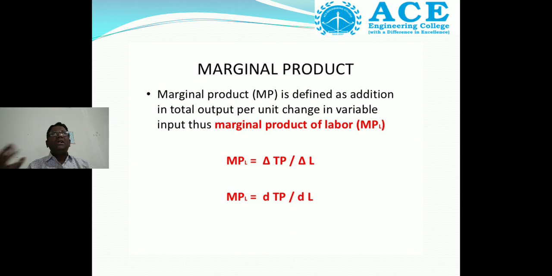So what we learned is the total product, average product and marginal product. These three physical quantities of products are very important from the examination point of view, because they have asked several times for any one of these three definitions.